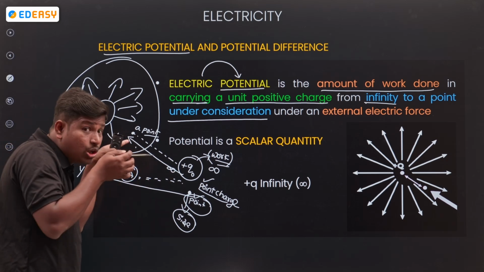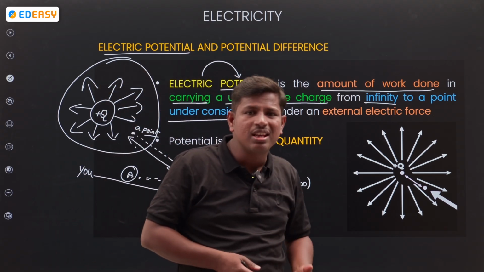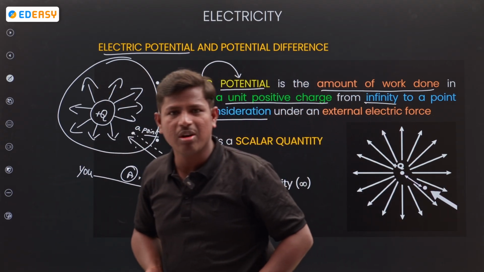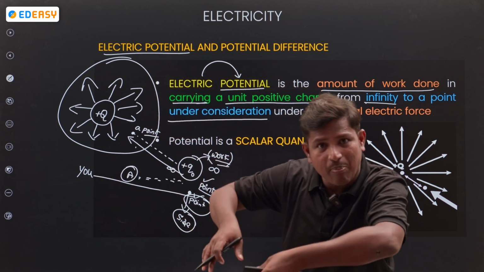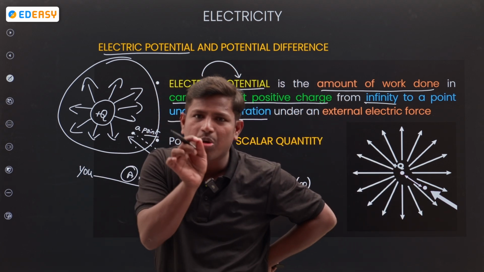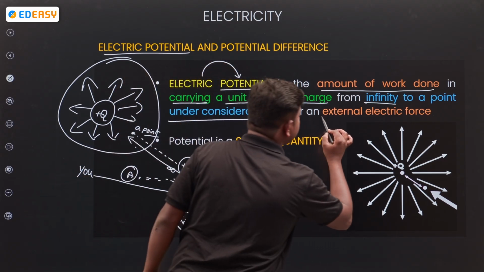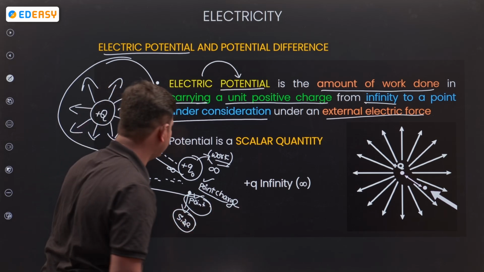How much work you are doing, that is called potential. Simply, potential is nothing but the work done on a point charge from infinity to a point in the field. This is done by an external electrical force only.